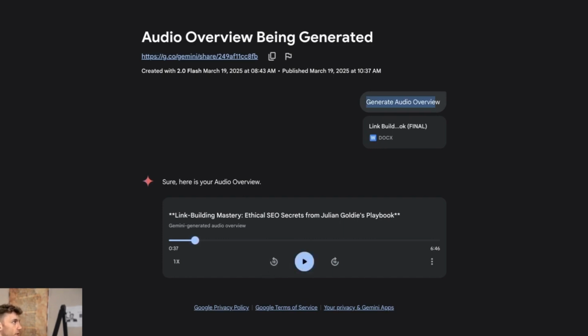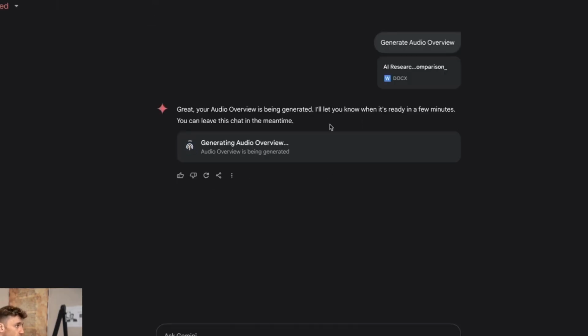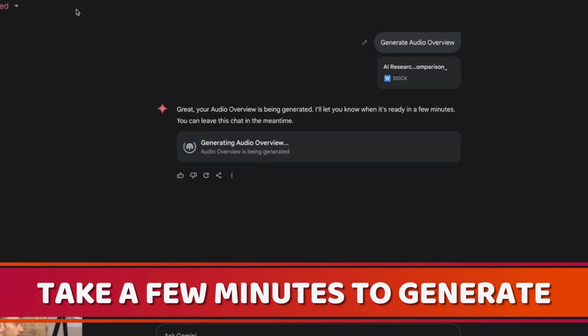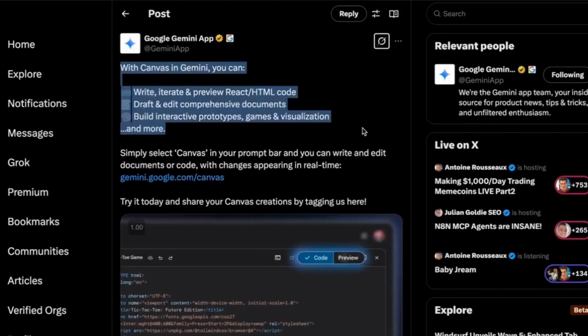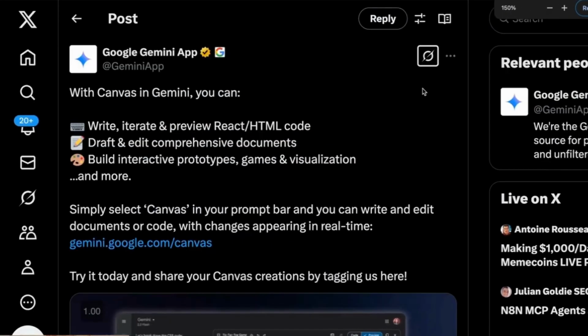So that's enough of that, but you get the point. Like, it's pretty easy to set up, pretty easy to automate audio, and literally all you do is just upload a document. So between those new updates, really powerful stuff. And it does take a few minutes to generate, so this one is still being generated, but you get the point, right? So this was just announced literally a few hours ago.